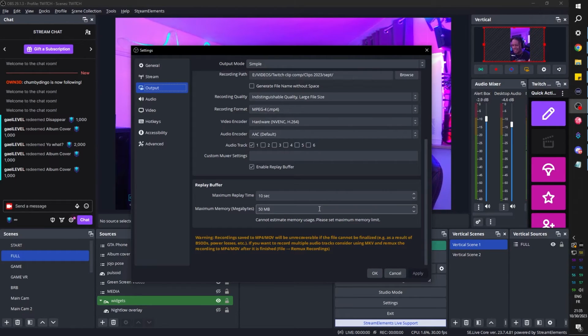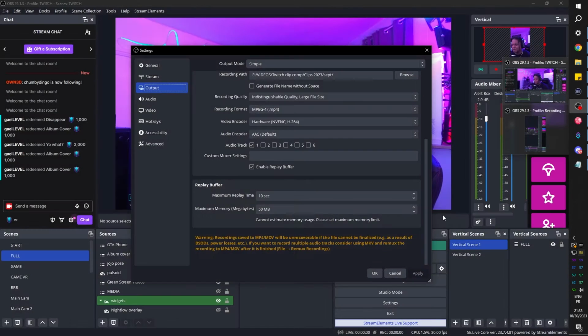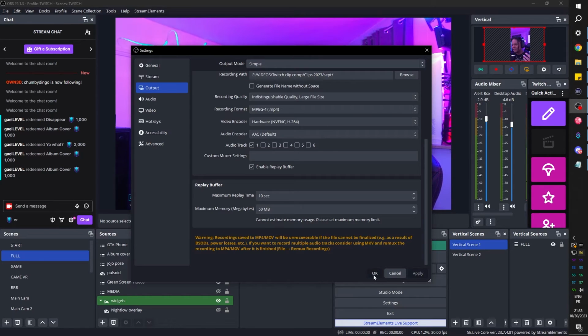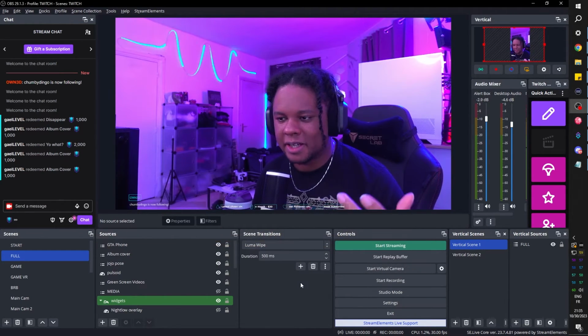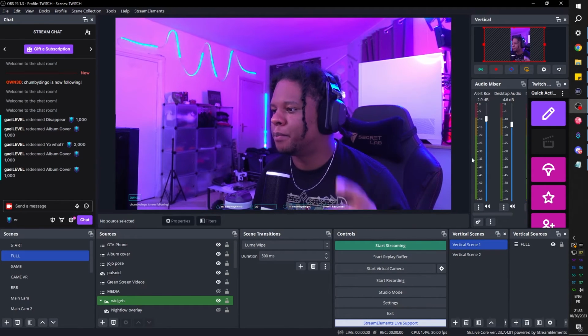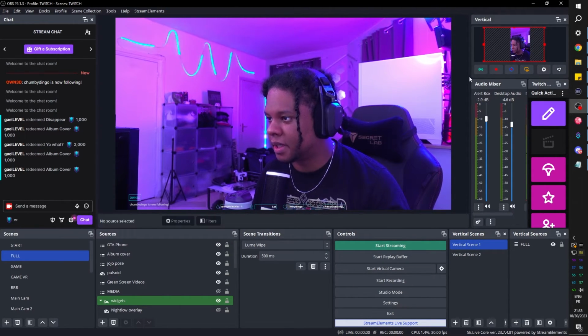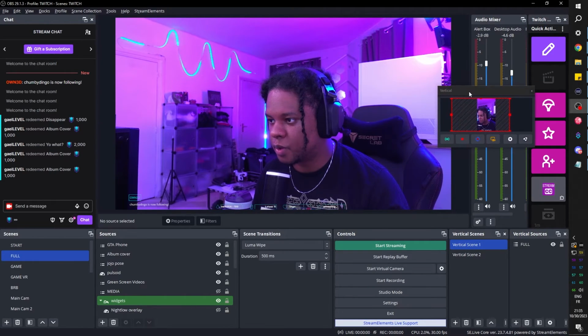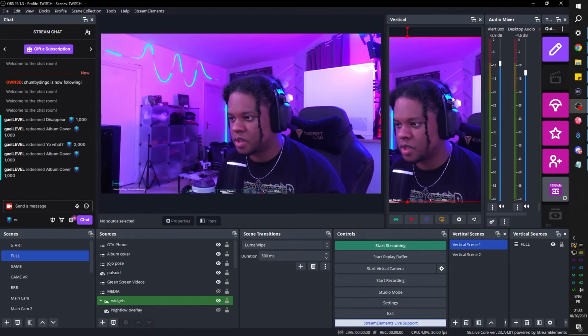I hated the idea because I use OBS. I'm using OBS to record right now, in fact. I did not want to mess up my OBS just to have this system. So I was like, there must be another way, maybe a plugin or something. I haven't found a plugin yet. If you know, please let me know. But Aitum Vertical is this plugin right there that allows you to record vertical stuff at the same time using OBS.